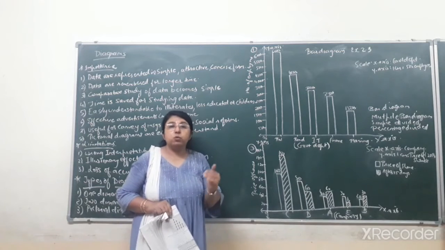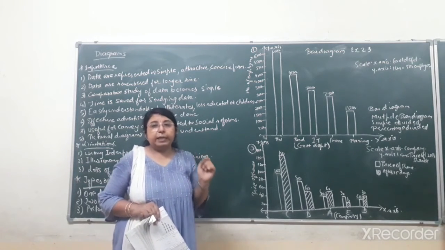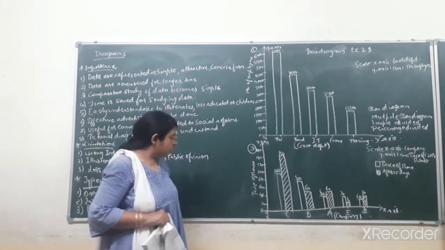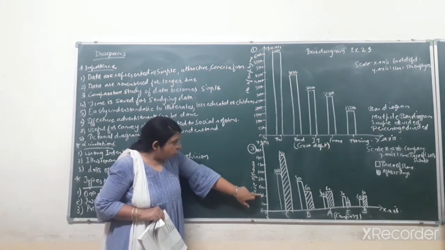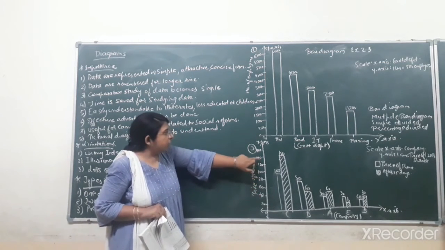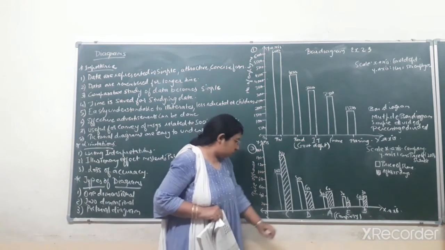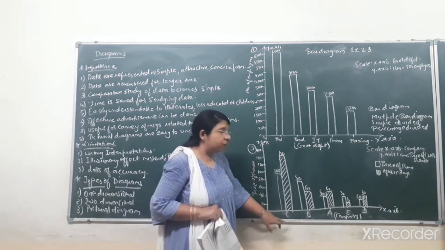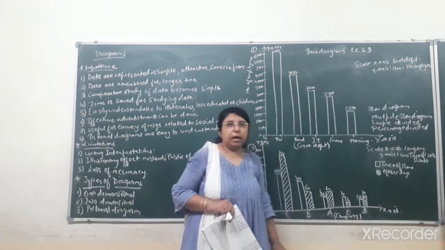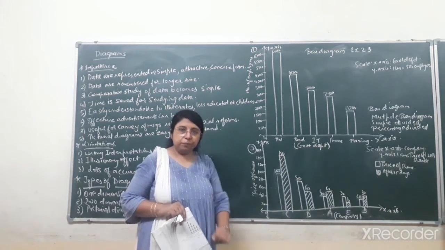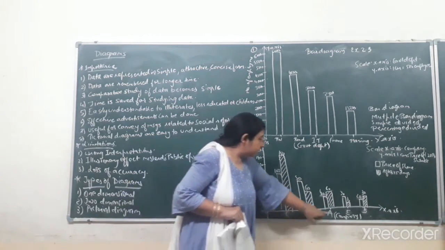So it differs from student to student while taking the scale on the y-axis. Now, starting with 20, 40, 60, 80, 100, 120, 140 and 160. Now students, you can see on the x-axis, I have not written the names of the companies in alphabetical order, that is A, B, C, D, E. I have written C, then D, A, E and B.